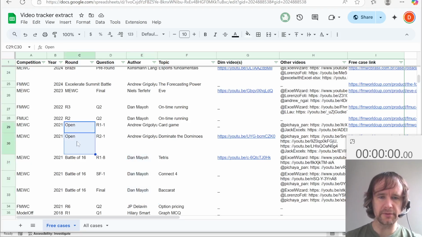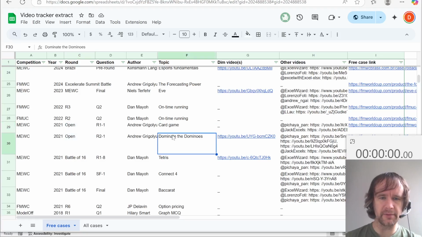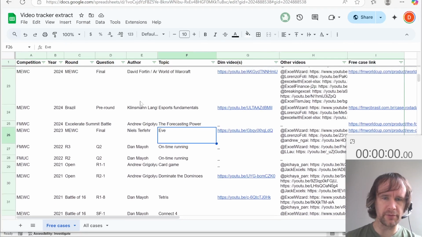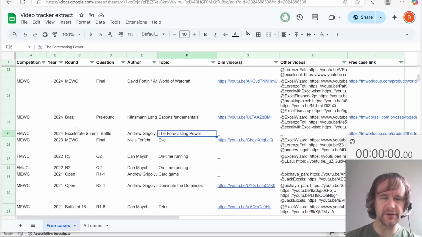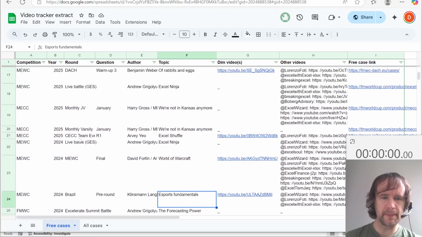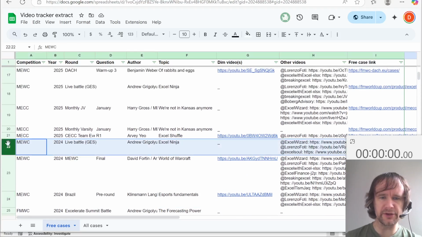There's a couple of FMWC open cases that are free, Card Game and Dominate the Dominoes. The finals of the two MEWCs, Eve and World of Warcraft, are both free. There was this special event, the FMWC, that's free. The first test round of the FMWC Brazil was free. And the XL Ninja battles have been free.